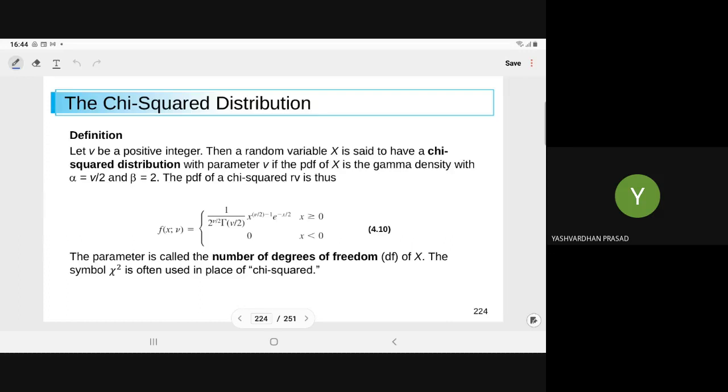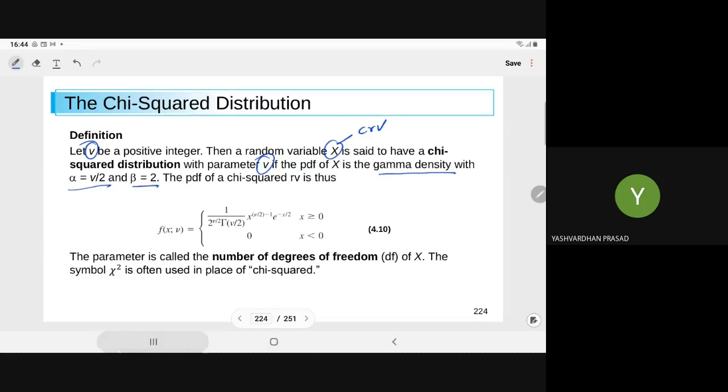Let nu be a positive integer. Then a random variable x, which is a continuous random variable, is said to have a chi-squared distribution with parameter nu if the PDF of x is the gamma density with alpha equal to nu by 2 and beta equal to 2.